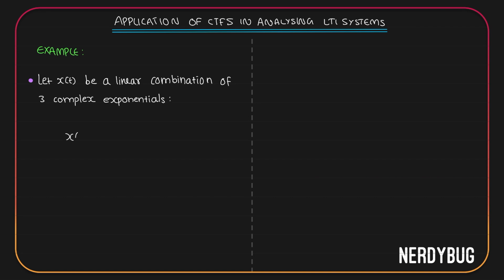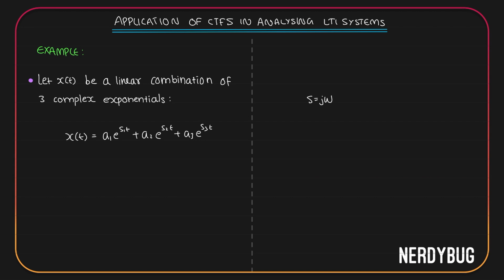That is, x of t looked like this: a1 e raised to s1t plus a2 e raised to s2t plus a3 e raised to s3t. We have taken earlier that s is equal to j omega. So over here, s1, s2 and s3 will be some multiples of j omega. So technically we are taking e raised to j k omega.